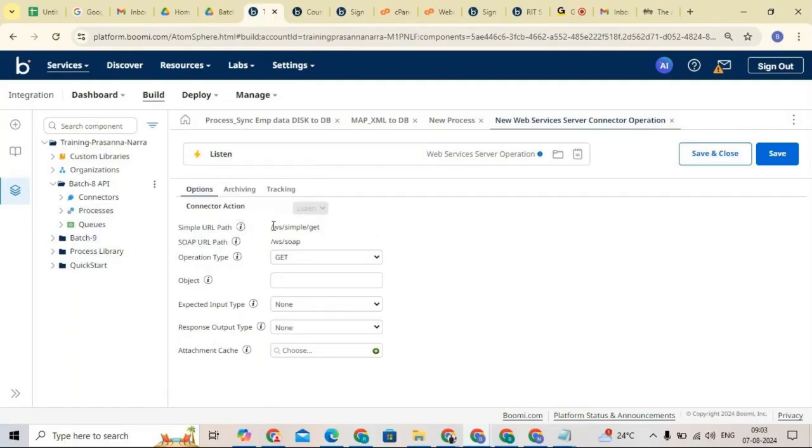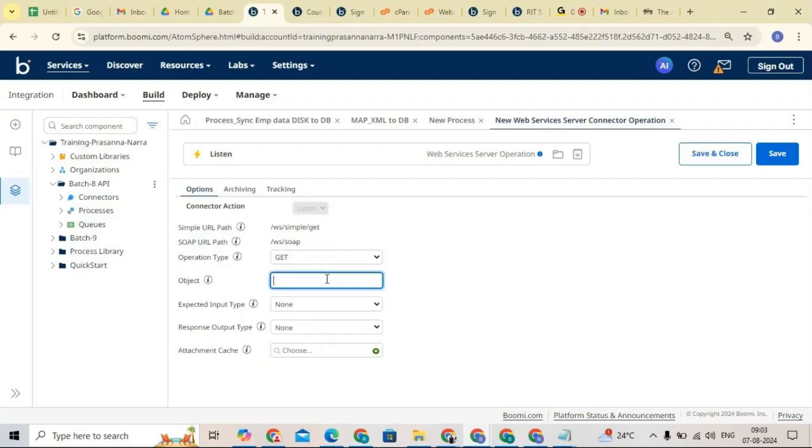Now you can see WSDL and simple, and the action is get. Now you can see operation type. Whether you want to get the data or query the data, create the data, update the data, upsert the data, delete or execute, we have different operations. We'll go with get.